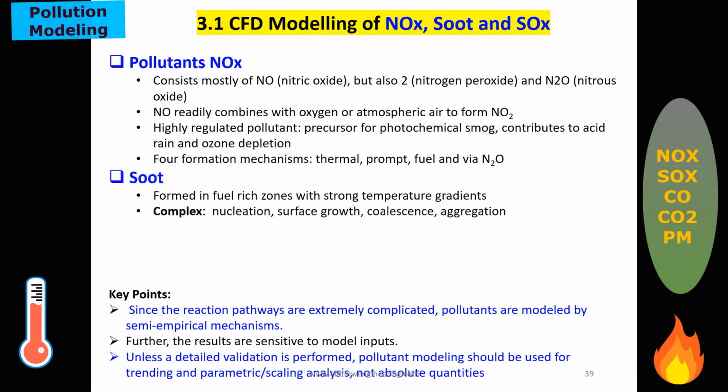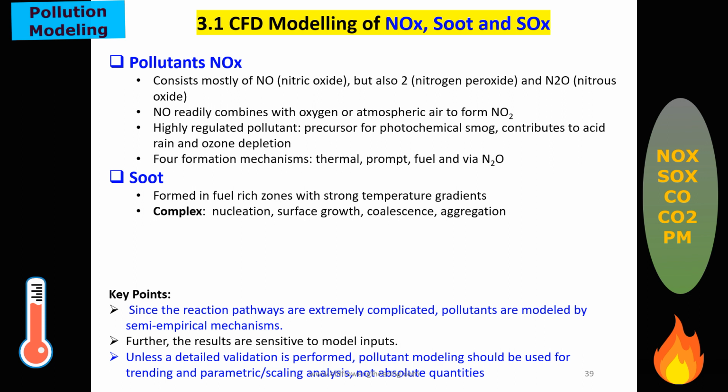For the soot, they are formed in fluid zones which are strong. When there is a strong temperature gradient, then soot is formed, and it is also a complex process. There is a nucleation of the particle. Sometimes there is also surface growth, where particles accumulate on the surface, then they start growing.